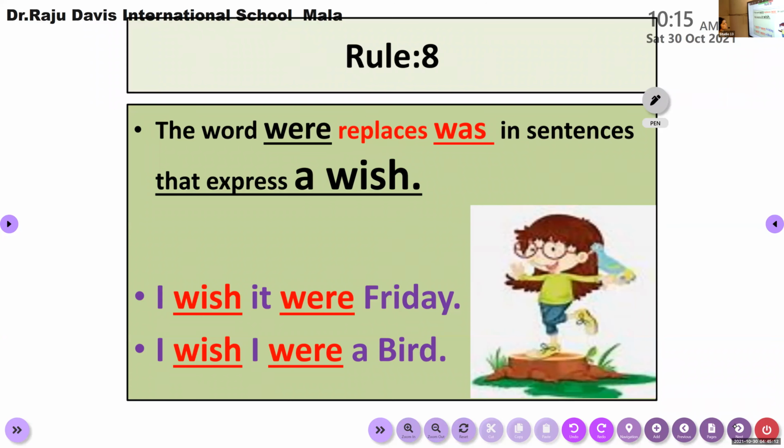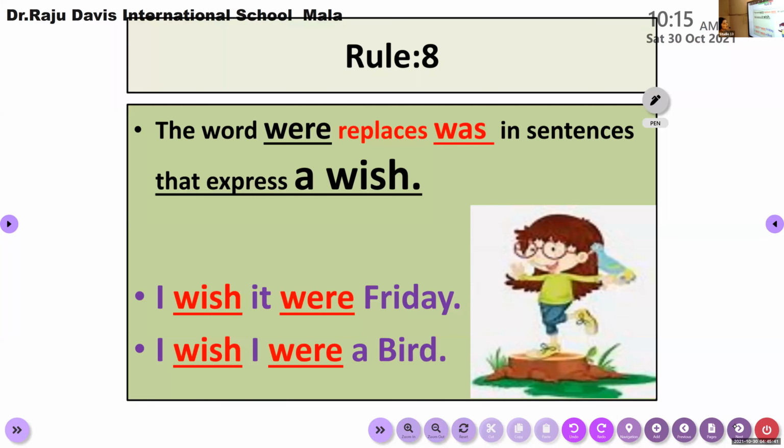This is also something we discussed here. According to rule number 8, if you want to use a wish in your sentence, we are not talking about had and all. We are talking about only was and were usages. If you include the word wish in your sentence, remember, you must replace was with were. You cannot use was with a wish. The word were replaces was in sentences that express a wish.